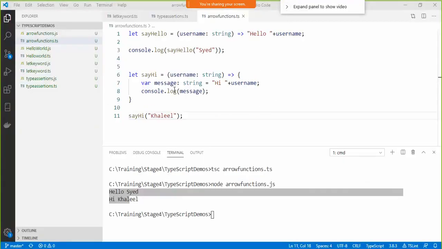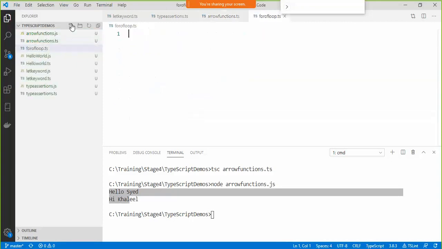for of loop, right? So here I'm going to create a new file, say for of loop dot ts. Let me create an array quickly. I'll say names colon string array. And this is how we create an array. We say data type, then two square braces, and then after that we can specify the values for the array. So here I can say Jojo, Sam, comma Sarah. Right. So I have my array here.